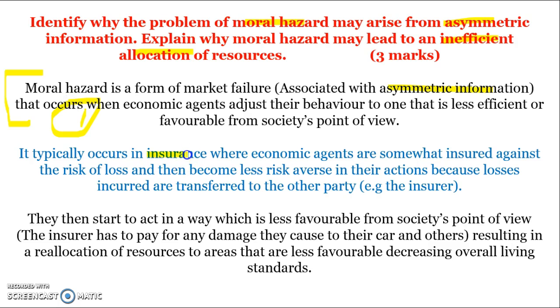It typically occurs in insurance, where economic agents are somewhat insured against the risk of loss and then become less risk averse in their actions because losses incurred are transferred to other parties. They then start to act in a way which is less favourable from society's point of view. The insurer has to pay for any damage that they cause when they get into accidents, resulting in a reallocation of resources to areas that are less favourable from society, decreasing overall living standards.